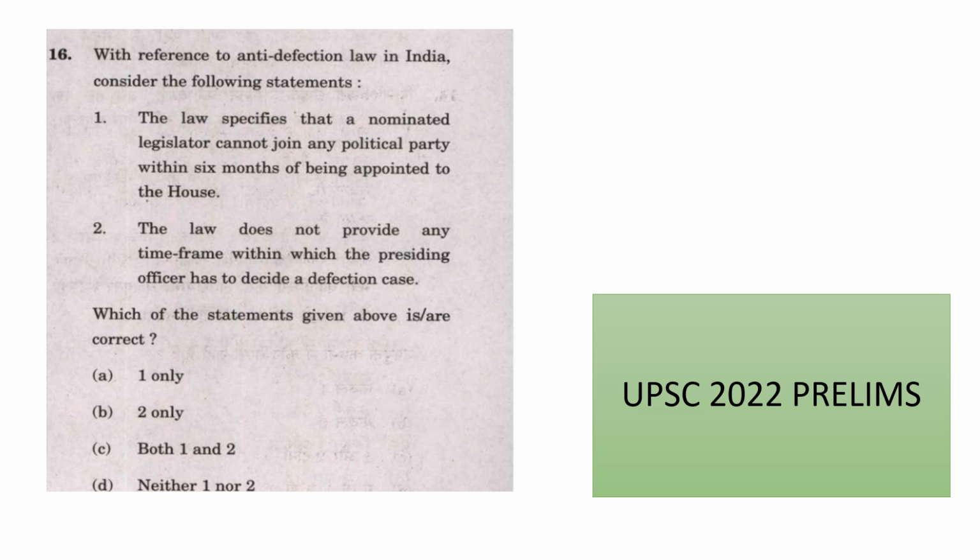So the first statement is talking about within 6 months. Within 6 months, any nominated member can join any political party, but after 6 months, he can't join any political party. So the first statement is wrong. Now, the second statement: the law does not provide any time frame within which the presiding officer has to decide a defection. The second statement is correct. The law does not provide any time frame within which the presiding officer has to decide a defection case. So the answer is 2 only.